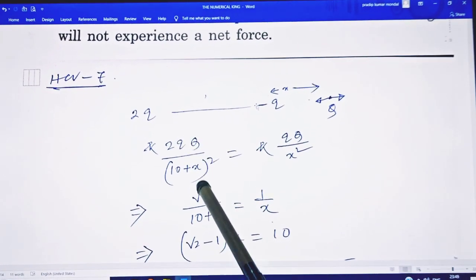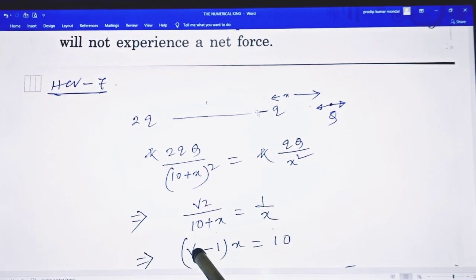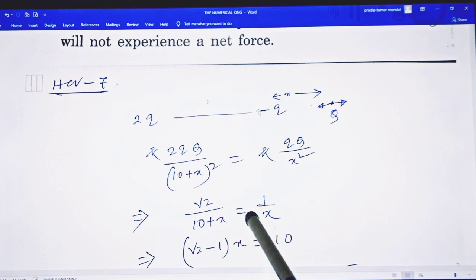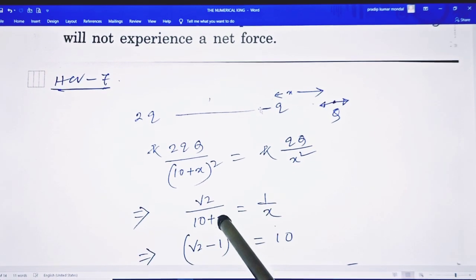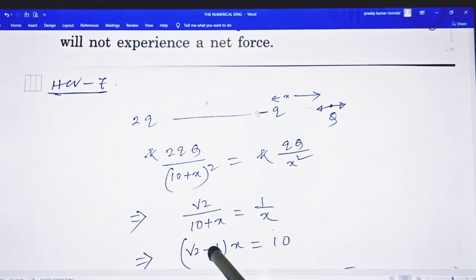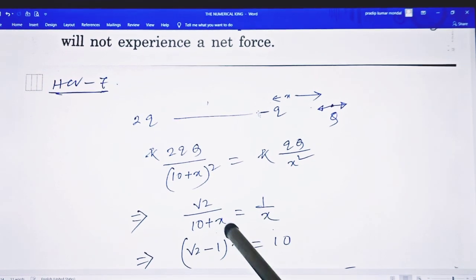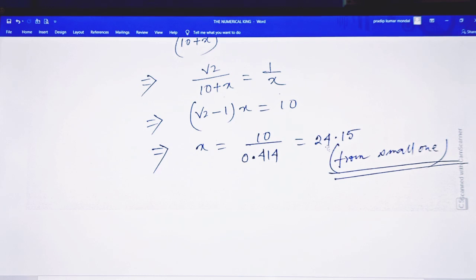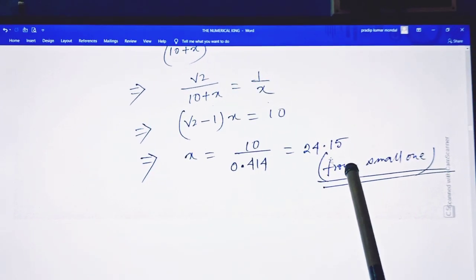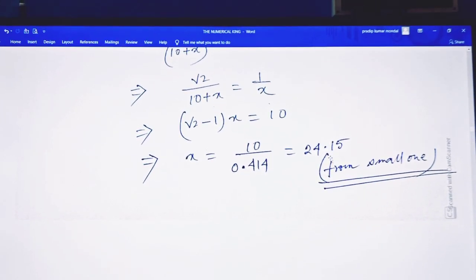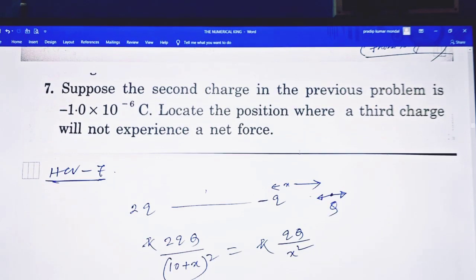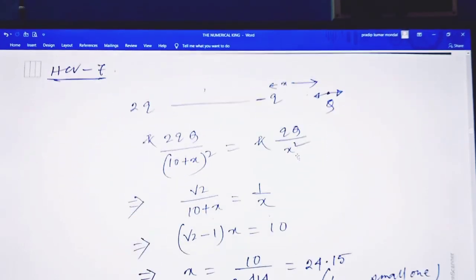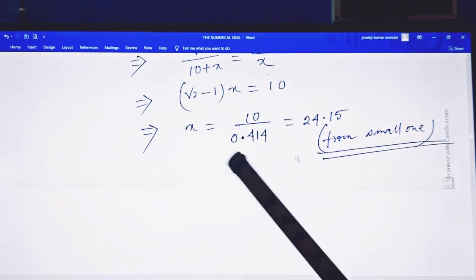So root 2 divided by 10 plus x equals this one, and when I cross multiply, root 2 plus 1, root 2 minus 1, x equals 10, or x equals 10 by 0.414, that is 24.1, and you have to specify the direction, that is from the smaller one. So if the answer is given from minus q, okay.